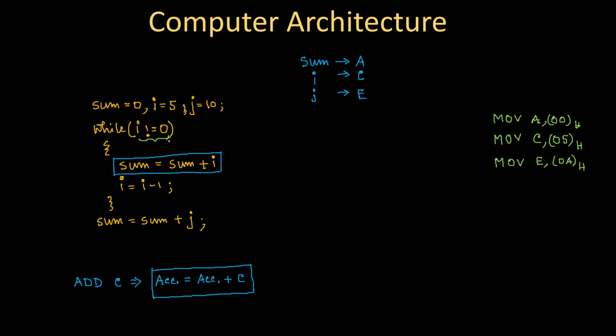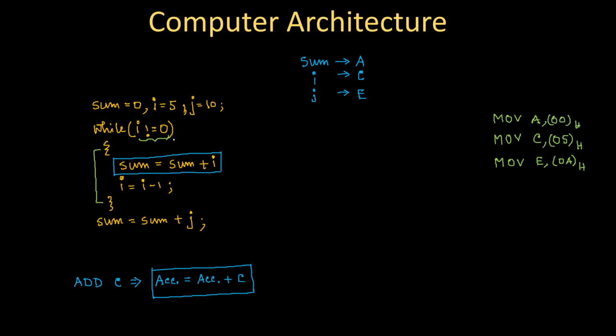When you are writing the condition first, basically what you have to do is check this value of I. I means register C. If the condition is true, then I will enter this particular bracket and run these two lines, and then I will re-execute and recheck this value of I with 0.